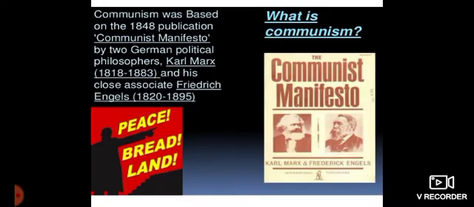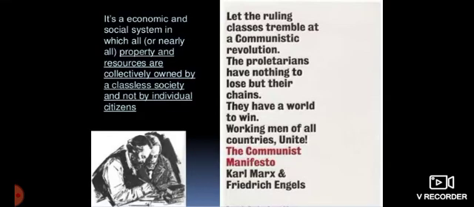So again, as we see, what is communism? Communism was based on this 1848 publication called the Communist Manifesto, by Karl Marx and Frederick Engels, where they propagated peace, bread, land. That means they spoke for the society. They wanted a classless society. So that's the ideology. The fight of ideology comes from this. This is the basis where the two countries are fighting for their ideology. It comes from Karl Marx and Adam Smith.